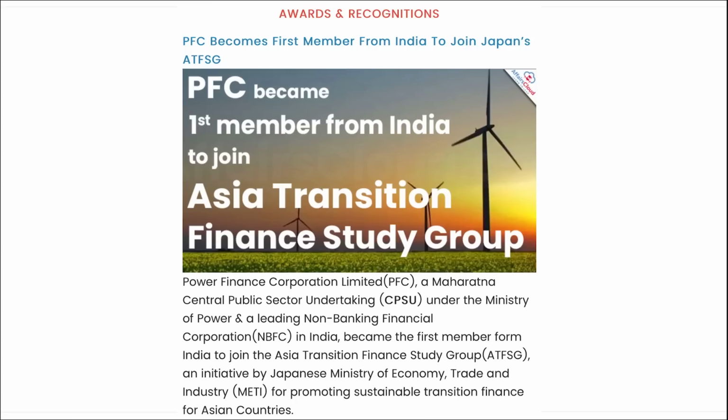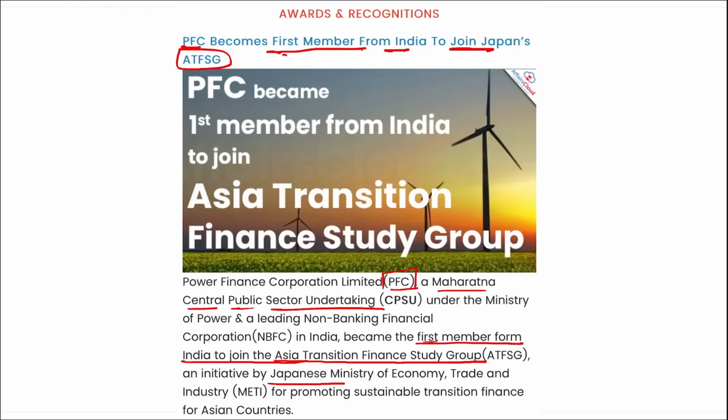Next is PFC became the first member from India to join Japan's ATFSG. I repeat, PFC, that is Power Finance Corporation. This is a Maharatna Central Public Sector Undertaking, right? They recently became the first member from India to join the Asia Transition Finance Study Group, an initiative by the Japanese Ministry of Economy, Trade and Industry, right? And it is for promoting sustainable transition finance for Asian countries.